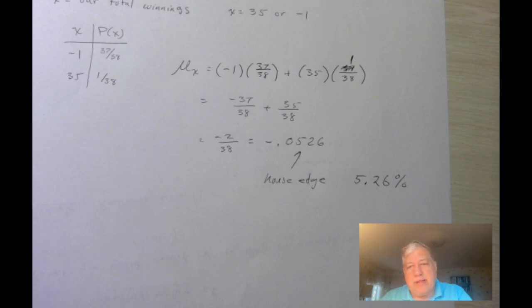This is why, as you've heard the expression, the house always wins. The people who run the casino are well aware of these probabilities and how to compute the house edge. There is no way they would ever put out a game where the player has an edge. That's why the only people who get rich from these games are the casino people who run the casino. So keep that in mind.